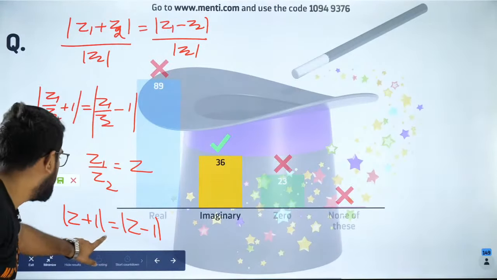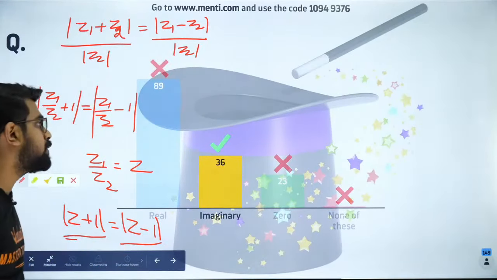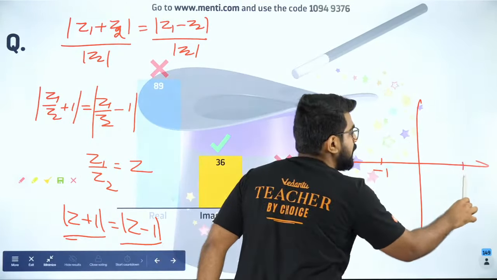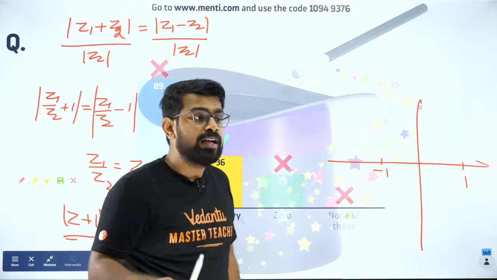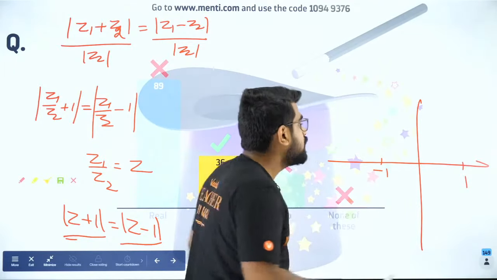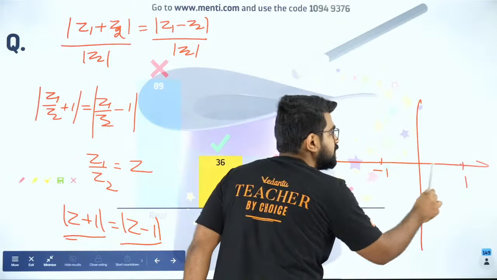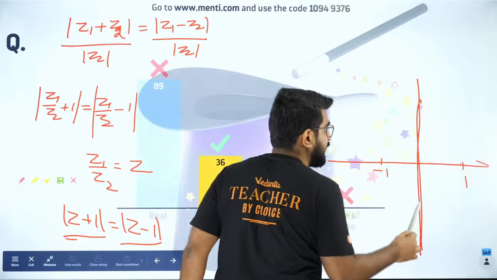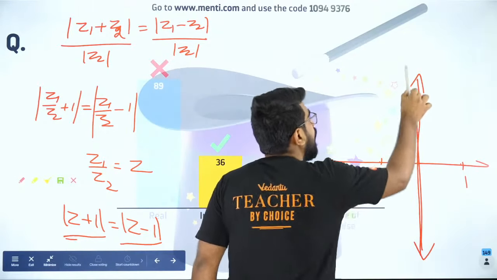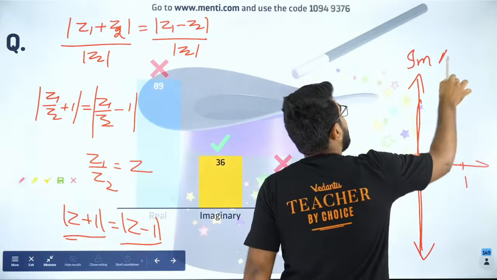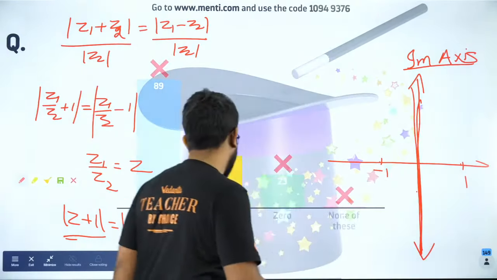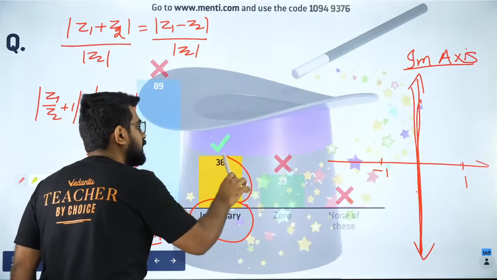So what does this mean? Mod of z plus 1 is equal to mod of z minus 1. That means the distance of z from minus 1 and from plus 1 is the same. So if my z is equidistant from both of them, that is the perpendicular bisector. What is the perpendicular bisector? The perpendicular bisector is the y-axis, or in the Argand plane we call it the imaginary axis. So if it is lying on the imaginary axis, then it will be purely imaginary.